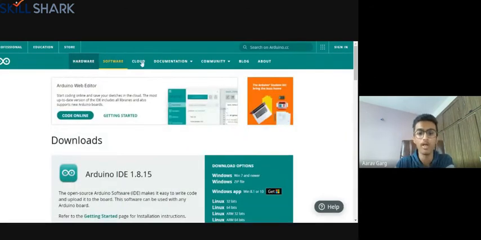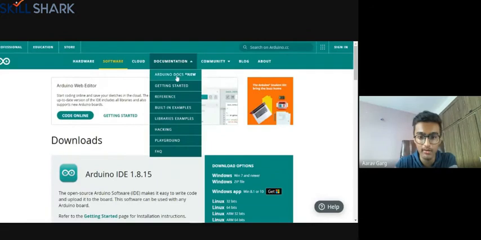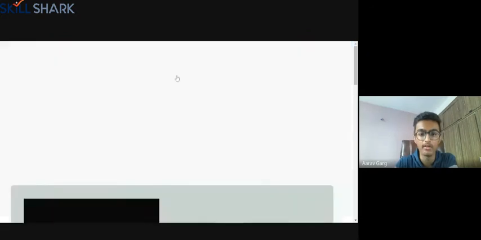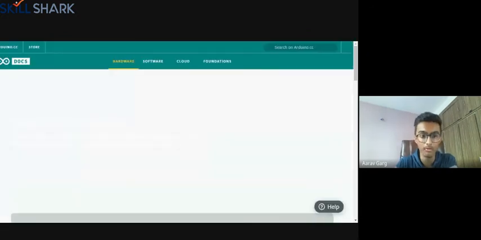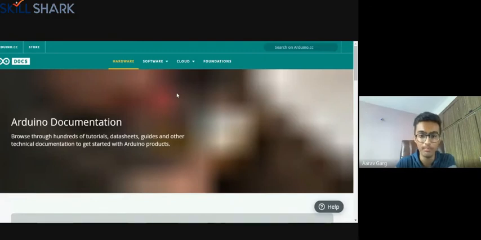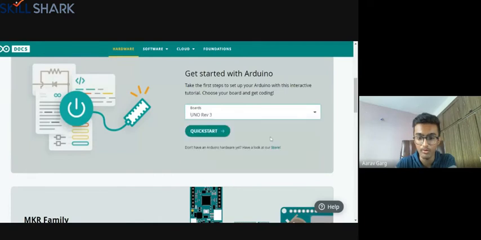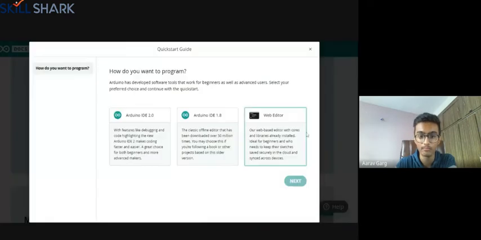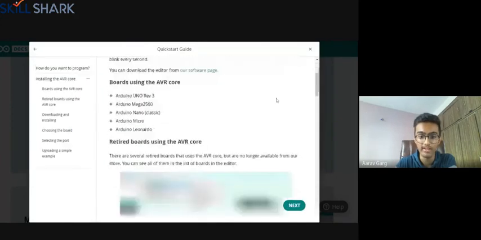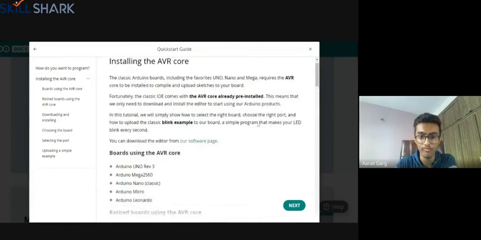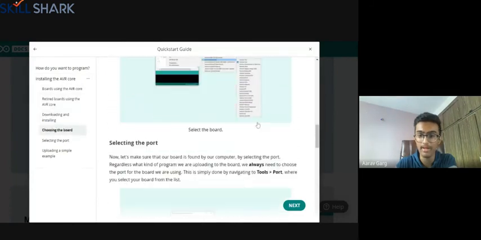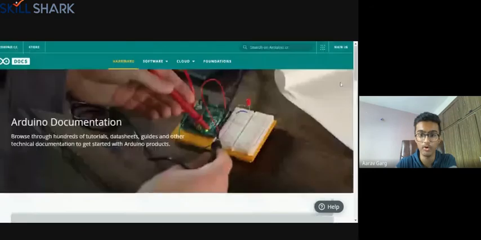And you also have this documentation section here, and in this you can see anything about Arduino. If you're stuck at any point, there are detailed guides here. So let's say we have the Uno board, right? So we'll get the complete procedure of what we need to do, and a step-by-step method of how to set up the Arduino board.